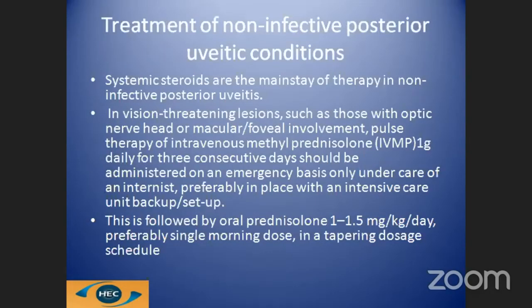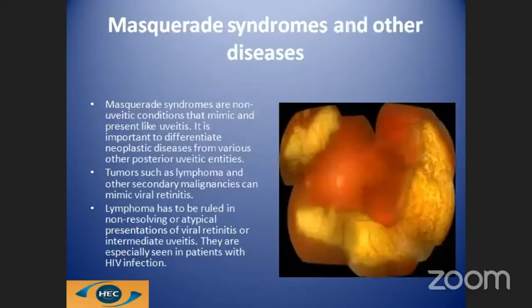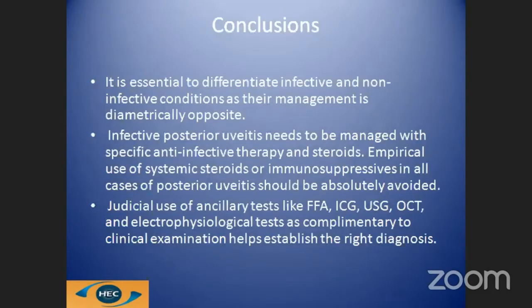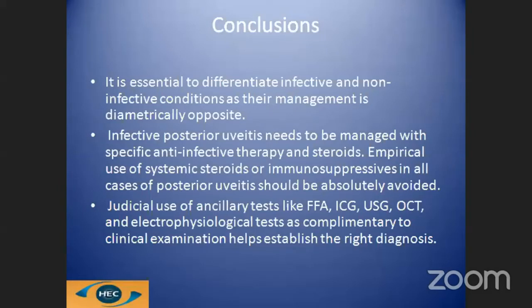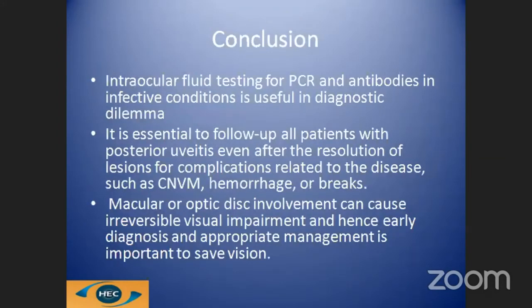So basically, to conclude, I would like to say that it is essential to differentiate infective from non-infective etiologies. Infective posterior uveitis needs to be managed with specific anti-infective therapy and steroids. Empirical use of steroids should be avoided because this may lead to devastation, as in the case of tuberculosis and toxoplasmosis. Tailored investigation should be used to come to a conclusion.